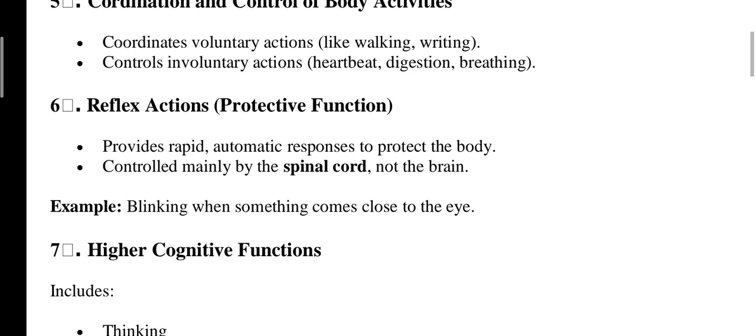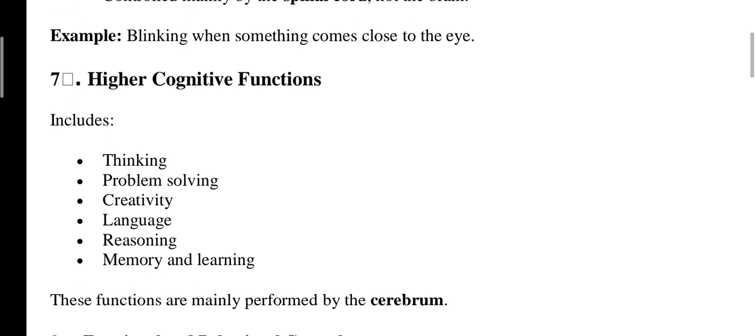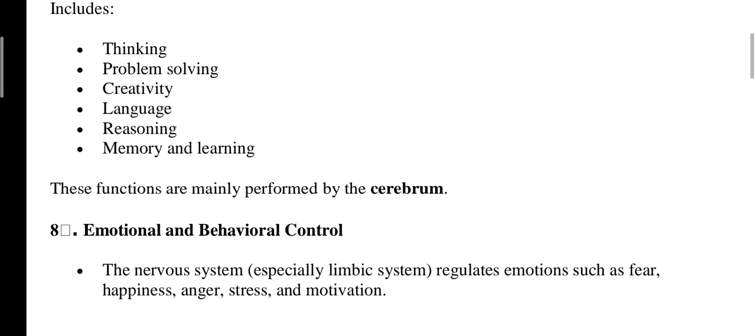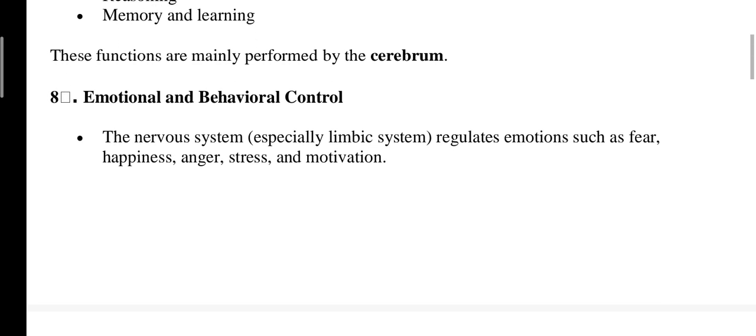These things happen automatically. Higher cognitive functions include thinking, problem solving, creativity, language, reasoning, memory, and learning. These functions are mainly performed by the cerebrum. The cerebrum is responsible for thinking, problem solving, creativity, language, reasoning, memory, and learning.